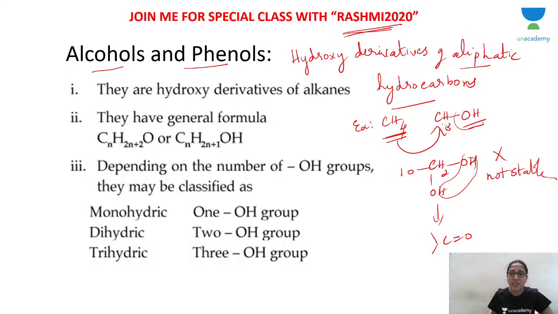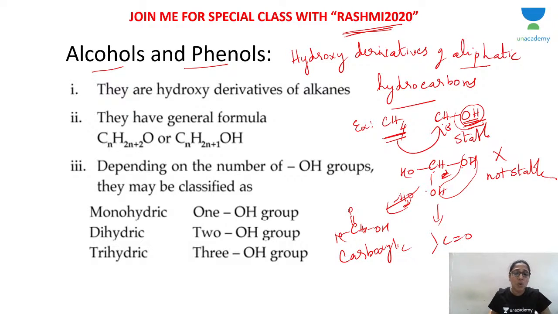Okay, if you have 3 OH, let's say you replace another hydrogen, the same thing happens. Highly unstable, a molecule of water is lost. What you get is C double bond O, OH, with this H here. You get carboxylic acid. So a carbon having only one OH group is stable. That is monohydric alcohol, one OH group. A carbon containing one OH group is stable. If a carbon contains 2 OH or 3 OH, they are unstable because they lose water, giving aldehydes, ketones and carboxylic acids.